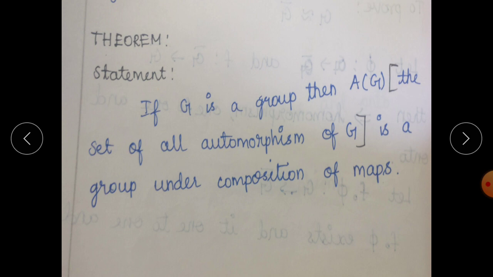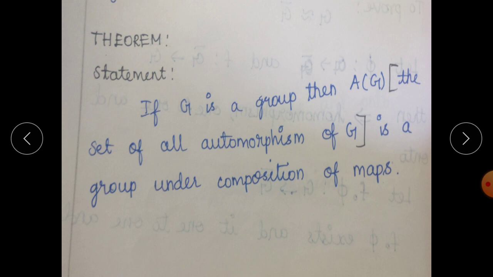If G is a group, then A(G) is a group under composition of maps. That means A(G) is the set of all automorphisms of G. Here it is given that G is a group. Then we have to show that A(G) is also a group under composition of maps. So A(G) should have an identity element. It should satisfy the closure property, associative property, identity property and inverse property.